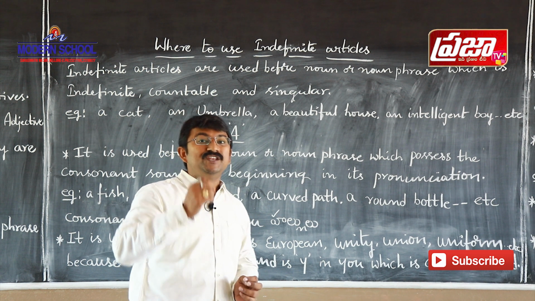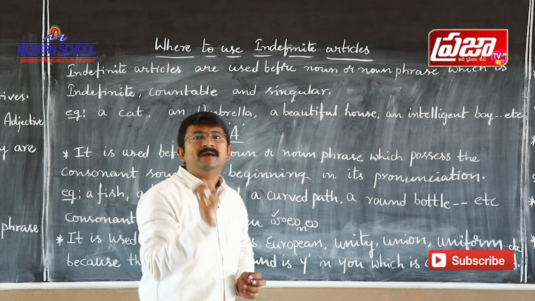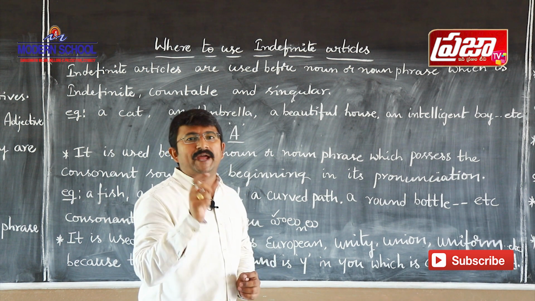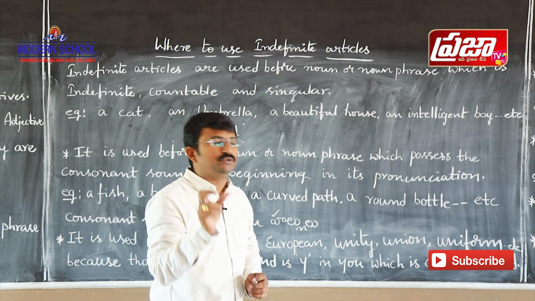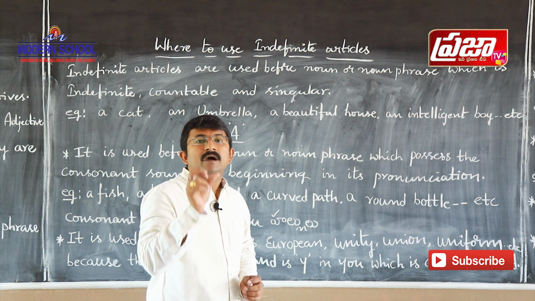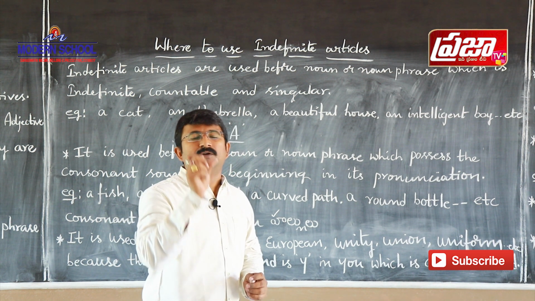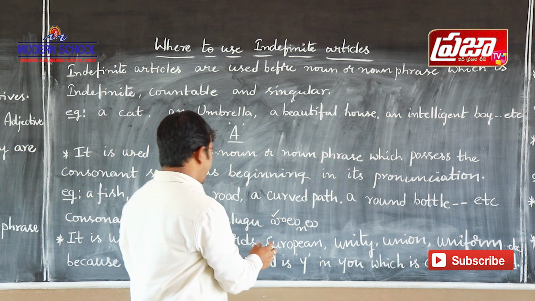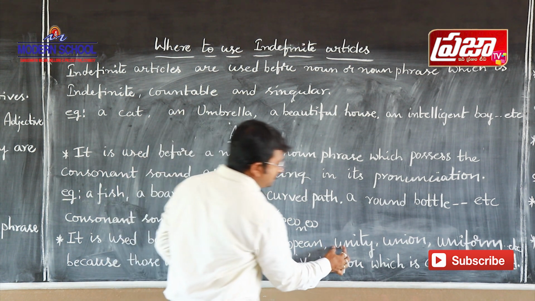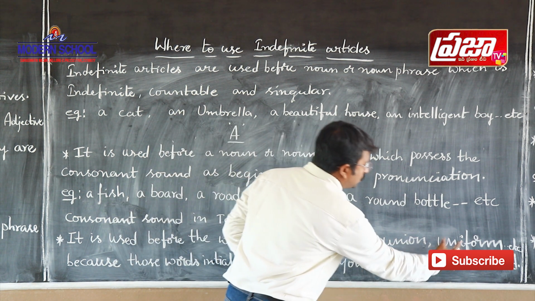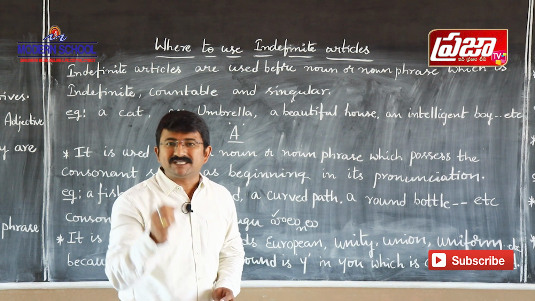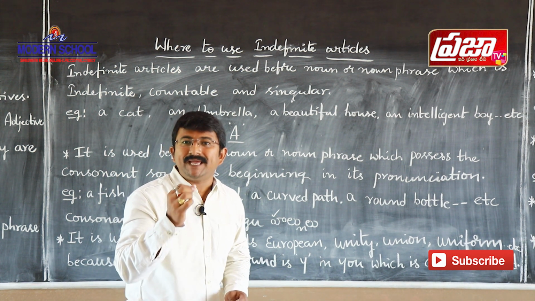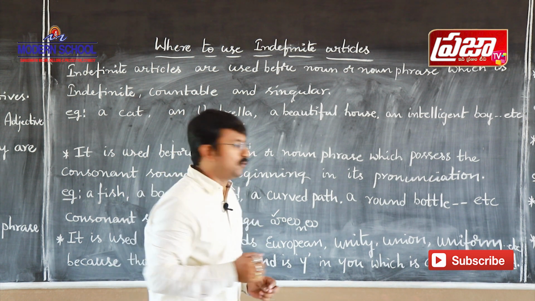As Y in U. You know the pronoun U, right? Y-O-U. So in that Y-O-U, how does Y pronounce? In the same way, this EU, this U, this U and this U pronounce. So what is this Y sound? This Y sound is a consonant sound.